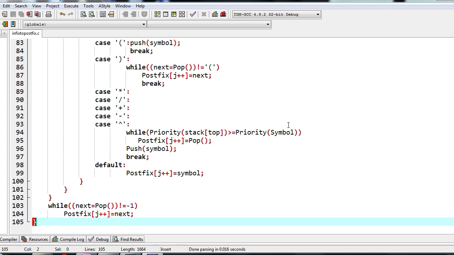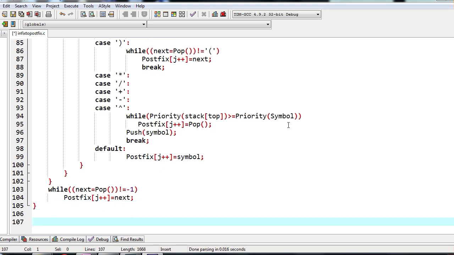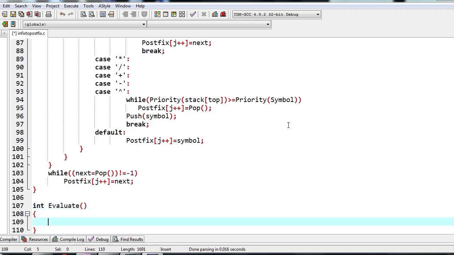Okay, so now this is also done. Next we will see how to evaluate a postfix expression. Once this function is executed, your infix expression is converted to postfix and it is present in the postfix array. Now we have to evaluate the answer for it. So let's write the function for evaluate. I think evaluate is the name of the function.